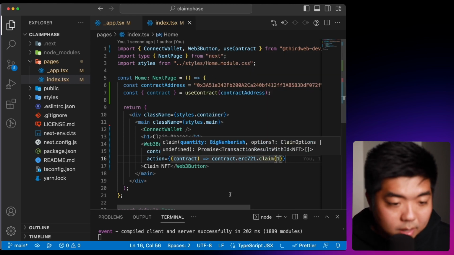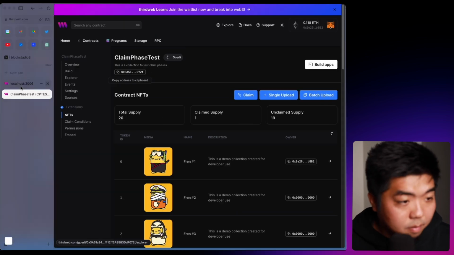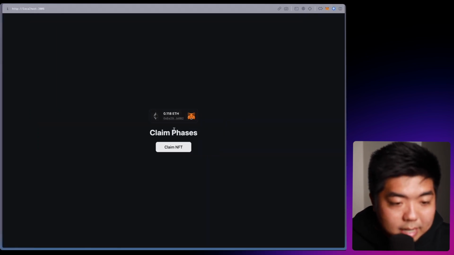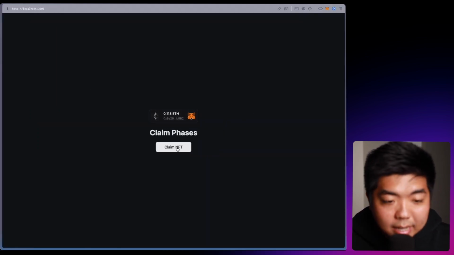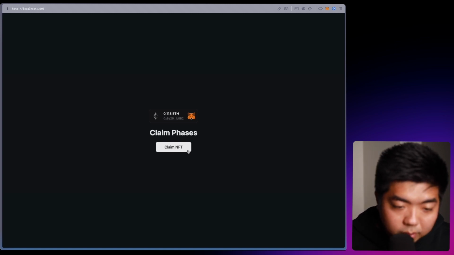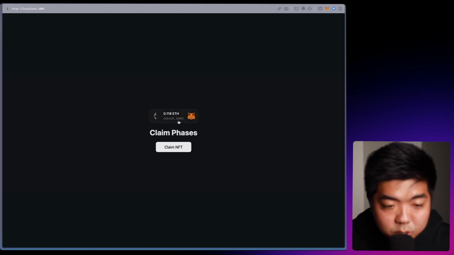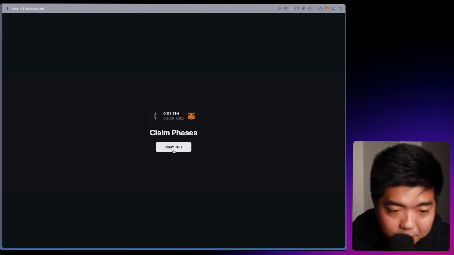whenever this button is clicked. So coming back to our app here, you can see we have our wallet connected, we have our claim phases, and we can claim an NFT here. Now, if we click on it, we know that this wallet address is our admin wallet. So if I do click claim NFT, I'll be able to claim an NFT.